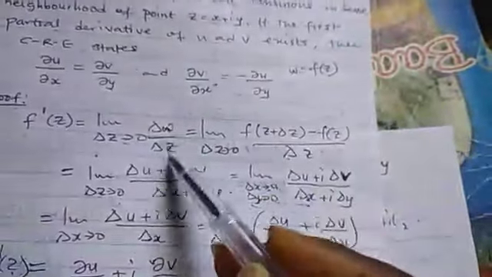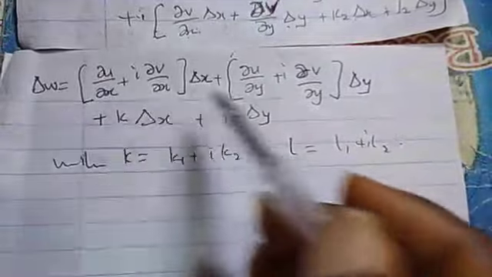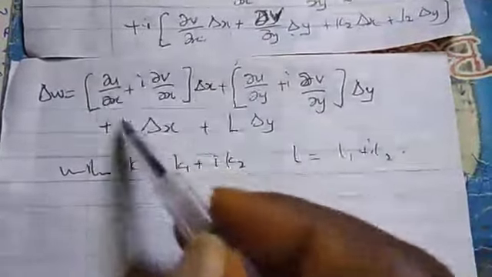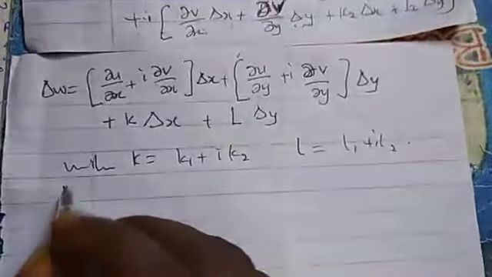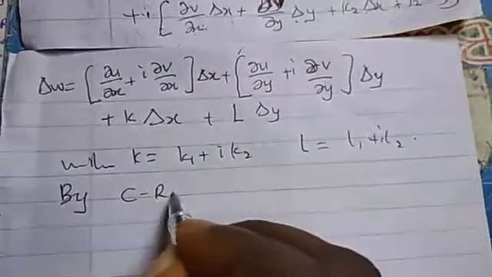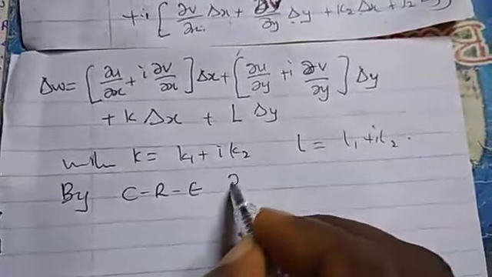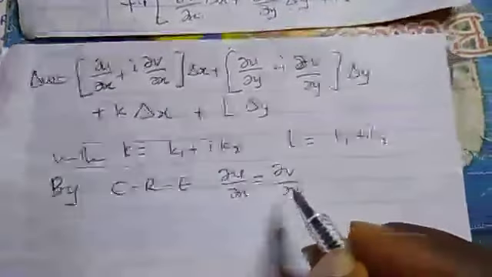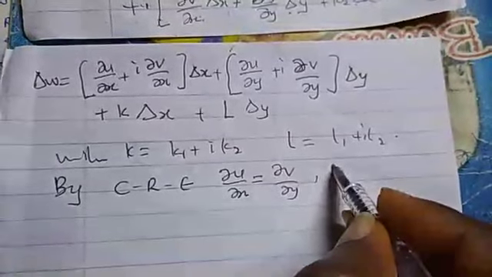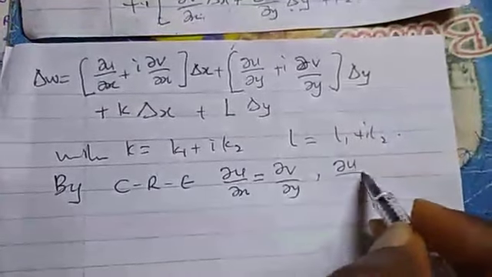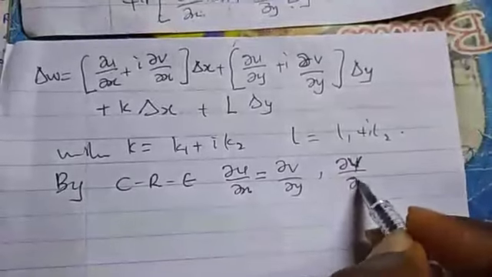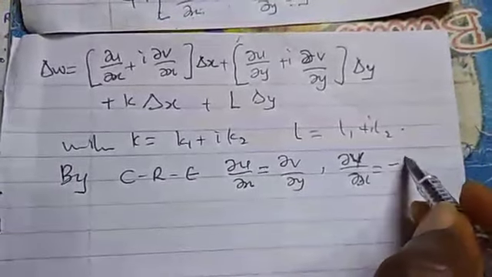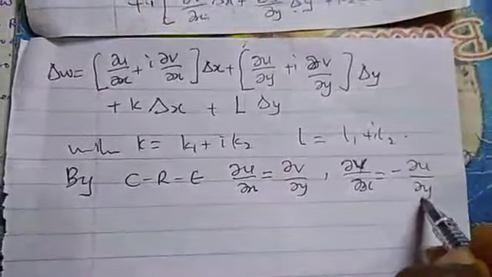But what do we really need? We need the W over the Z, the W over the Z. Now, before getting the Z, we still need to rewrite this one. Let us now say by Cauchy-Riemann equation. What is Cauchy-Riemann equation? The U dx is always equal to the V dy, and then the V dx is equal to minus the U dy.